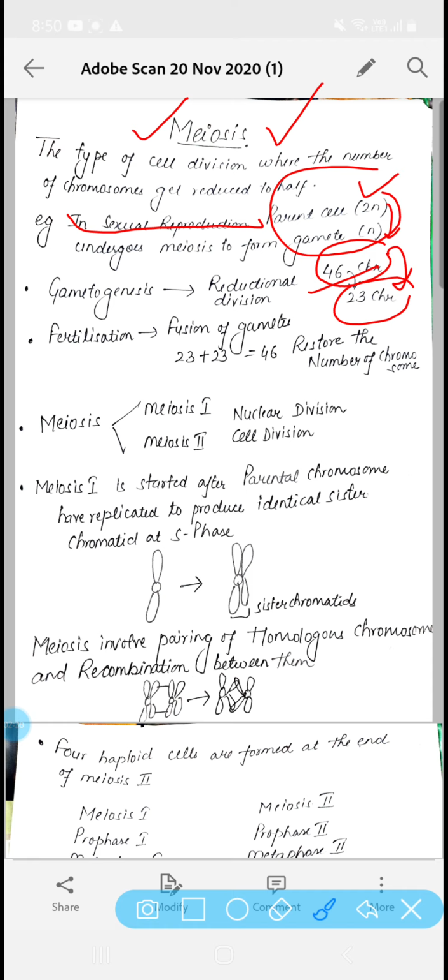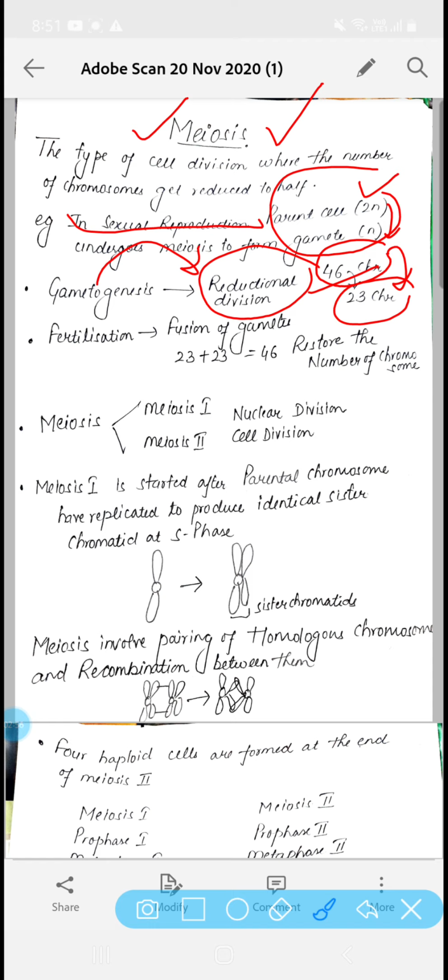That's why this kind of meiosis is called reductional division. So whenever gametogenesis, the formation of gametes, occurs, it will undergo meiosis, the reductional division.